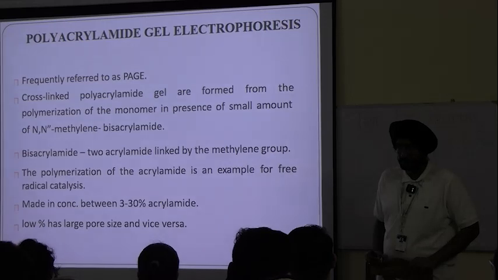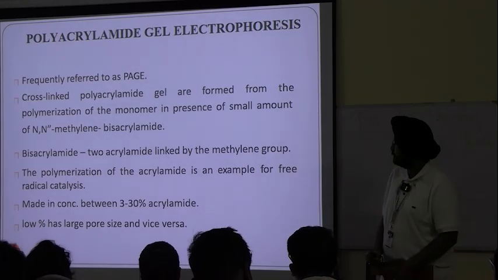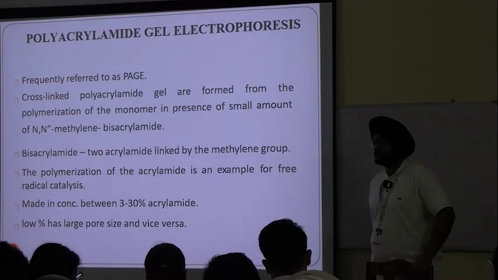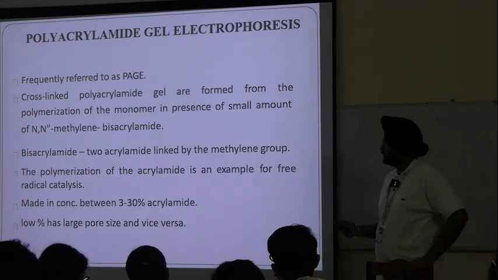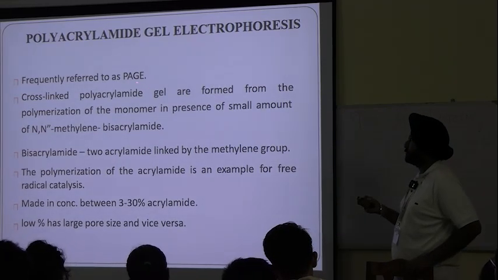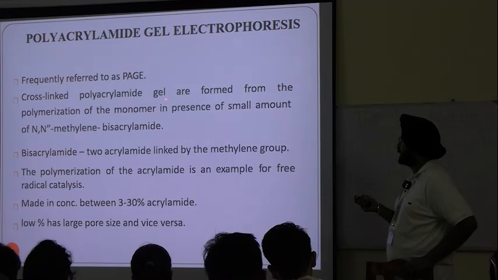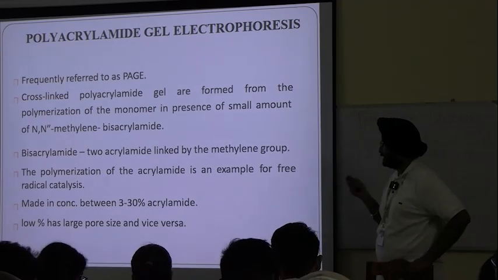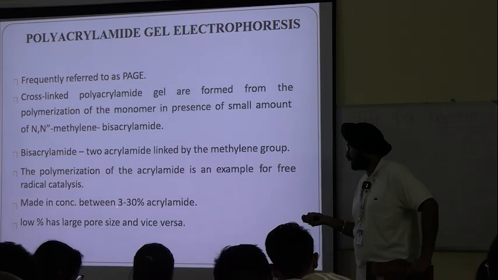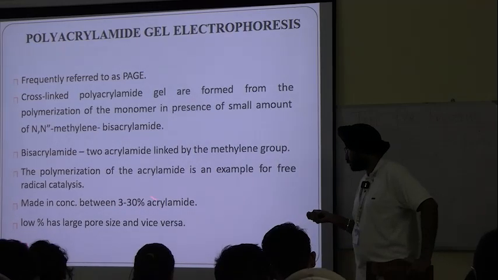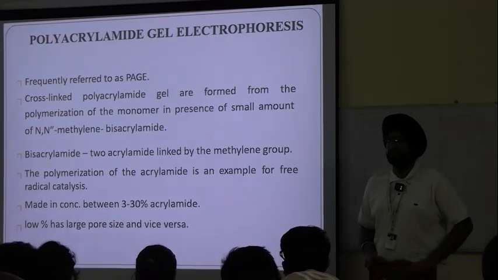Read what it says. Polyacrylamide, frequently referred to as PAGE. Cross-linked polyacrylamide gels are formed. Leave it, this is not important. This is more important: made in concentration between 3 to 30% acrylamide.